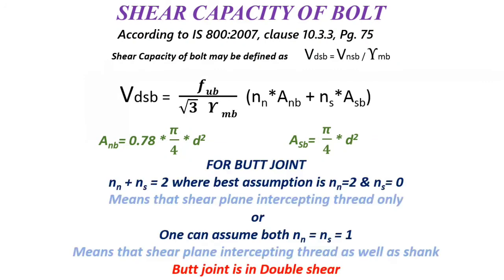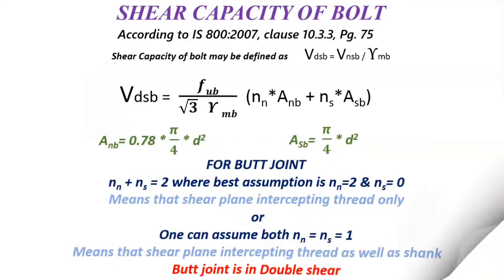Now another part is butt connection. Now in butt connection, we will have Nn plus Ns equal to 2, where based assumption is Nn equal to 2, Ns equal to 0. It means that shear plane intercepting the thread only. But we can take Nn equal to 1 and Ns equal to 1, or we can say that Nn equal to Ns equal to 1. So in that case, shear plane intercepting both thread as well as the shank,